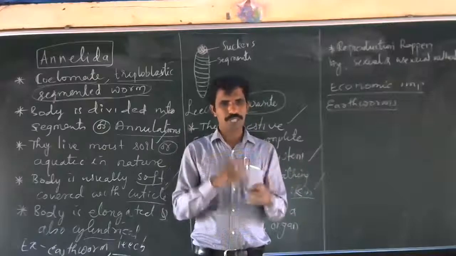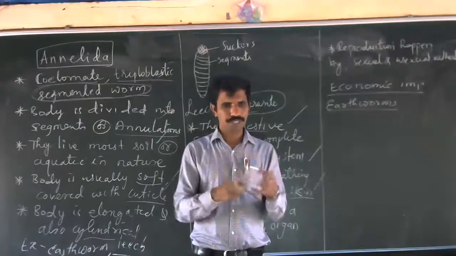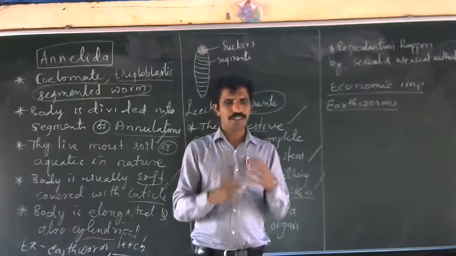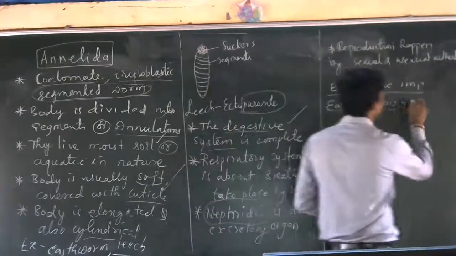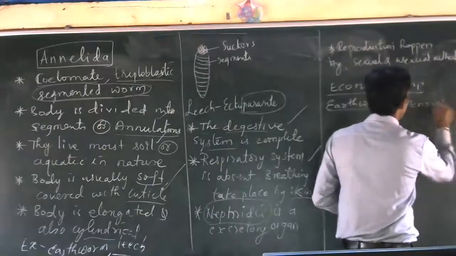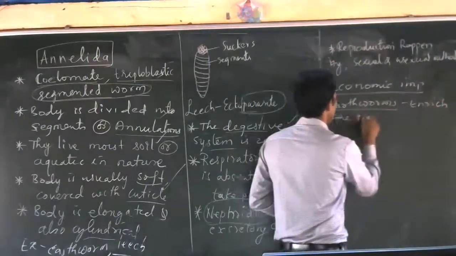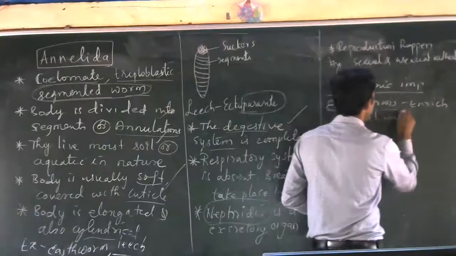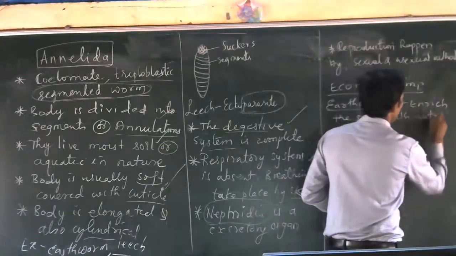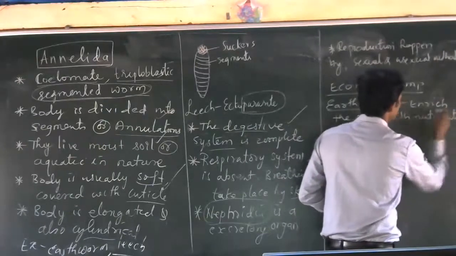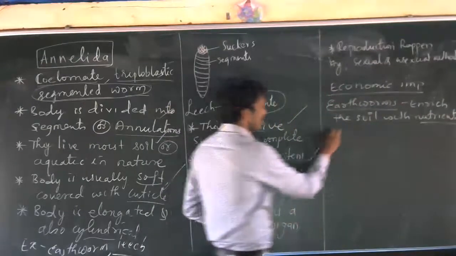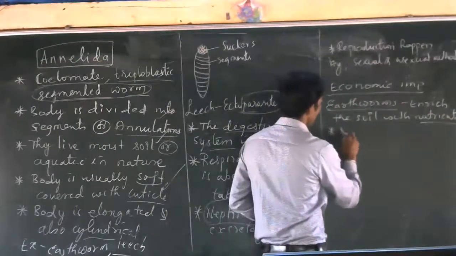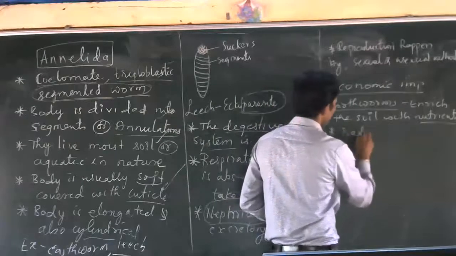They consume the waste which is present in the soil, and they enrich the soil with nutrients. Enrich the soil with the nutrients. And rotation of soil.